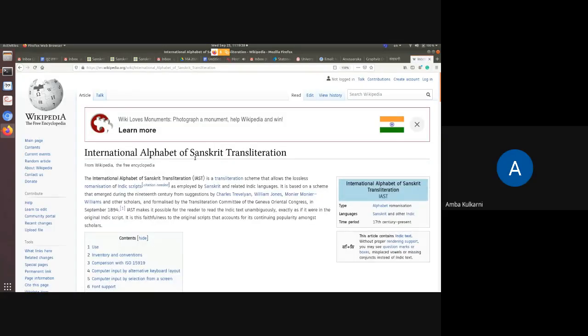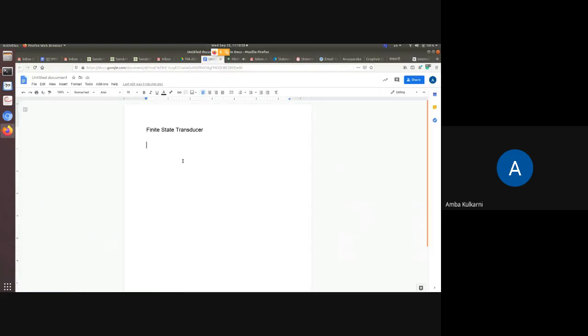International alphabet of Sanskrit transliteration. Okay. Now, what this one does is it uses Roman, but it uses Roman in such a way that there is no ambiguity. Let me first explain what the problems are in using Roman. In Roman, we have only 26 letters, okay?